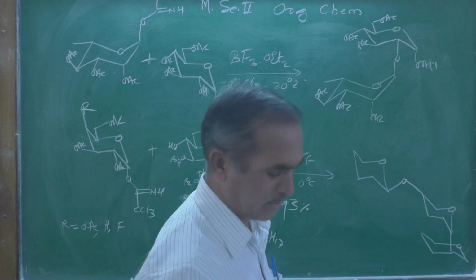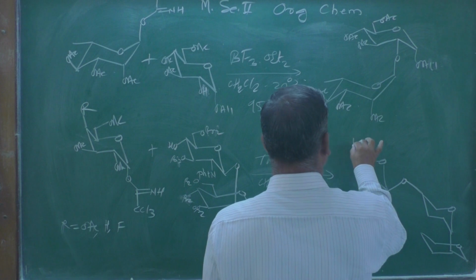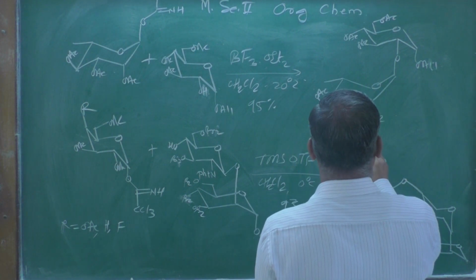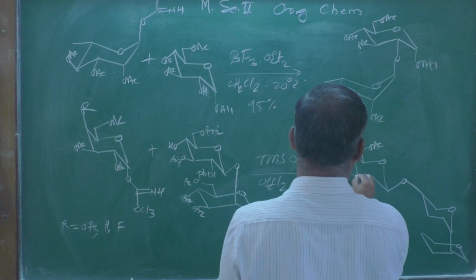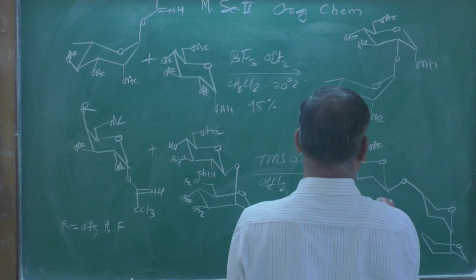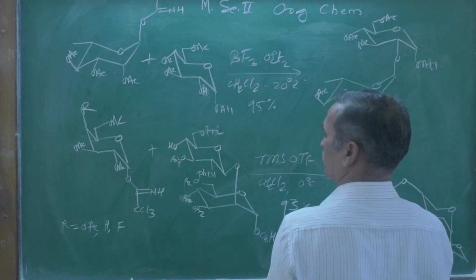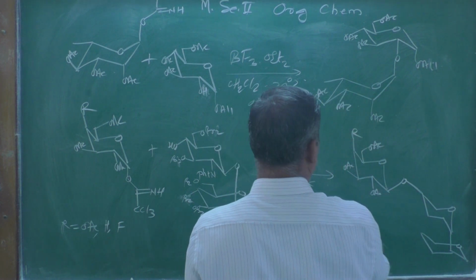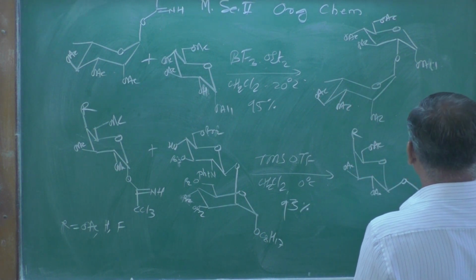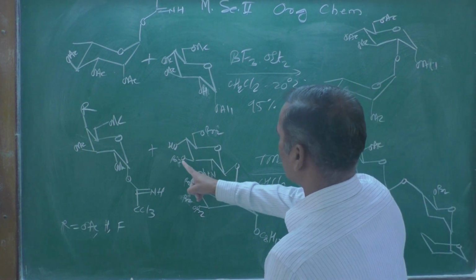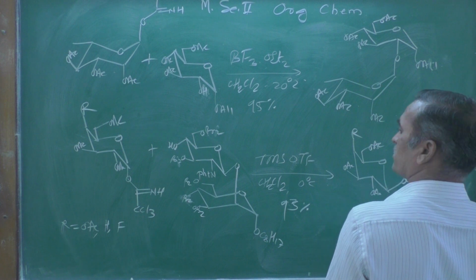So this way the connectivity is shown there, and here this one remains as it is, R, then OAc, then here OAc, then here OAc, and the remaining part remains OBz, and here we can write OBz.